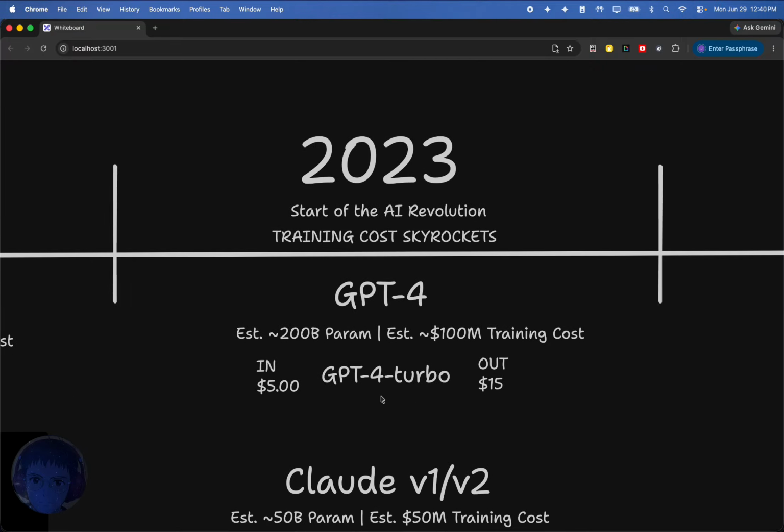Pretty big jump. I do have the price listed here for GPT as in per million as $5 and out per million as 15. However, this is an undersell of how bad this pricing was, because when GPT-4 came out, I don't know if you were around playing with the AI tools, but it was so overpriced. I can't remember the exact out amount because they changed it, but it was so bad that you were like, are you kidding me?